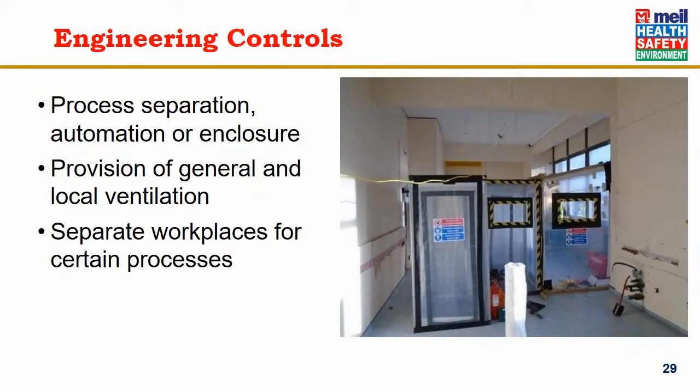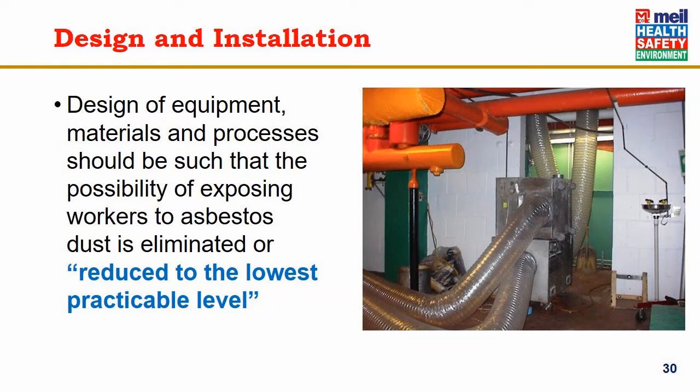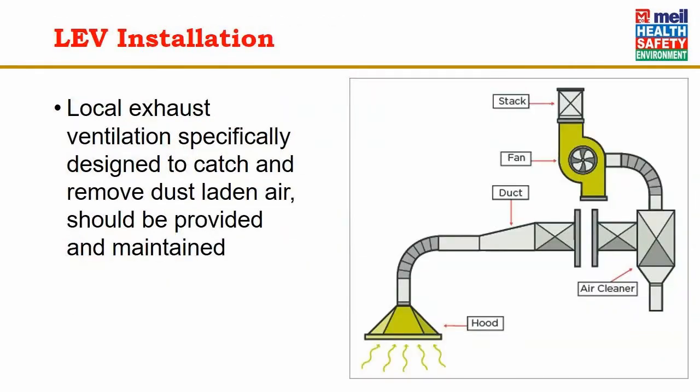Process separation, automation and enclosure if there are any processes which can produce asbestos fibers. Provision of general and local ventilation to draw out any loose fibers or dust in the air. Separate workplaces for certain processes. Design of equipment, materials and process should be such that the possibility of exposing workers to asbestos dust is eliminated or reduced to the lowest practicable level. This again links up with the international ILO idea of as low as reasonably practicable, ALARP.